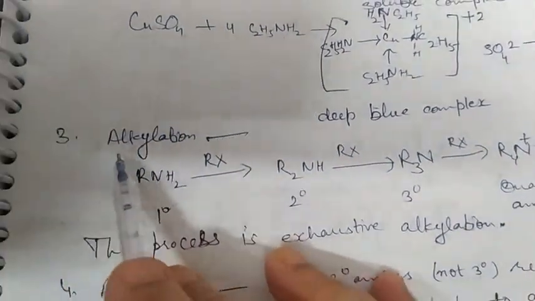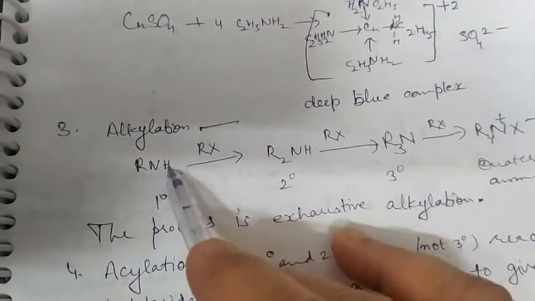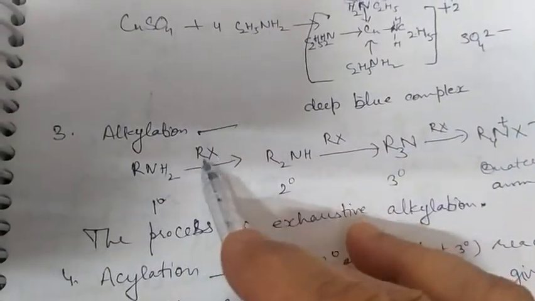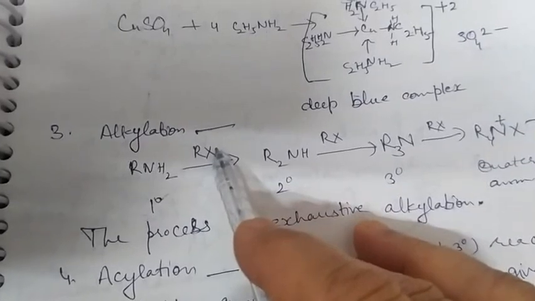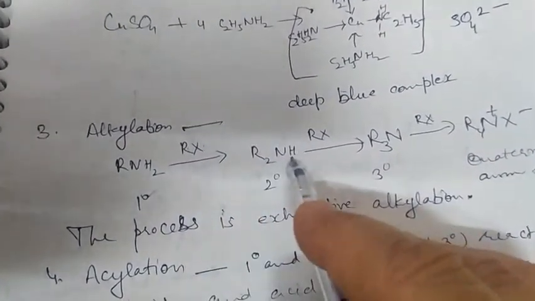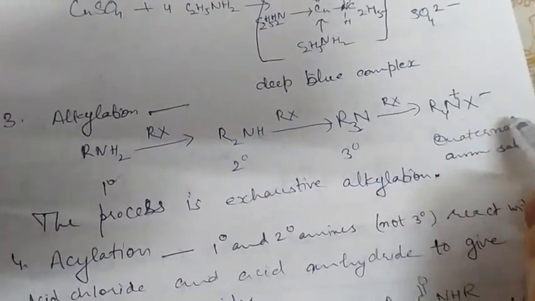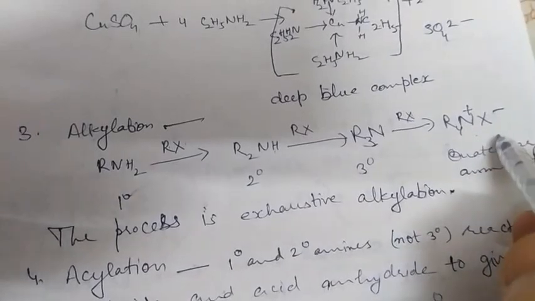Third property is alkylation. Amines with alkyl halides form secondary amines, tertiary amine, and quaternary ammonium salts are formed.